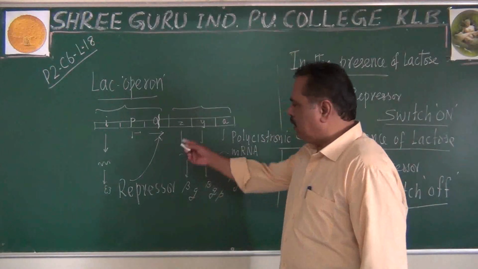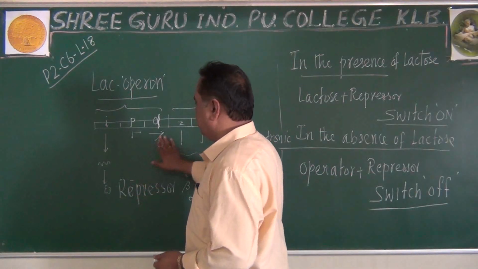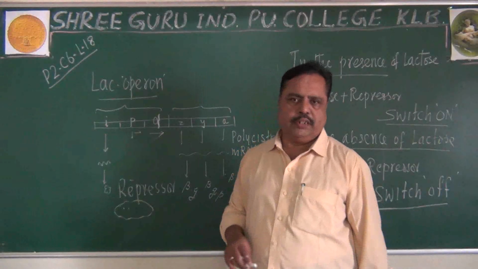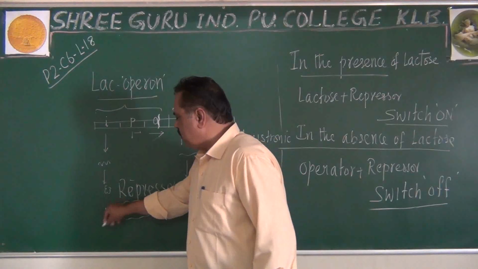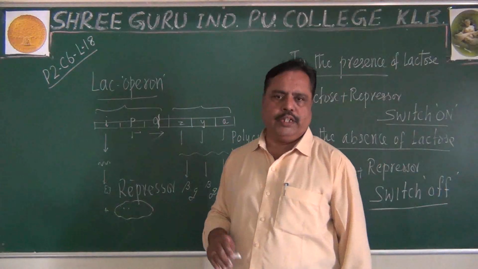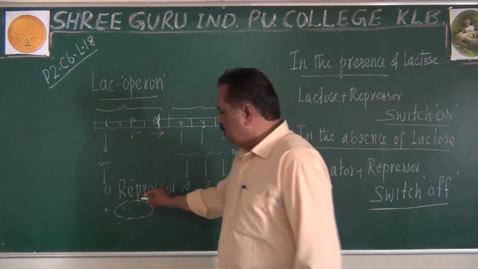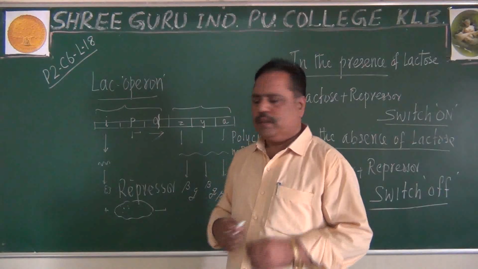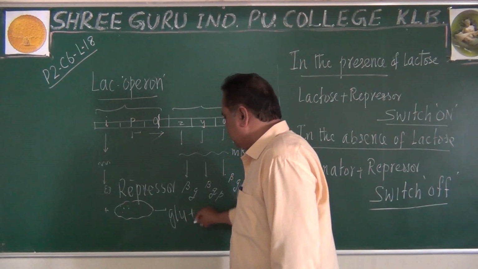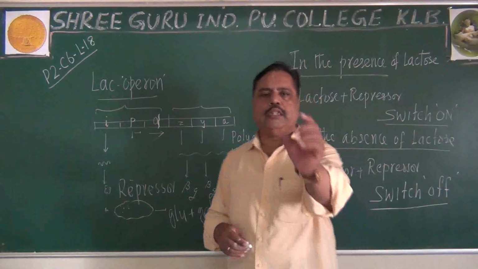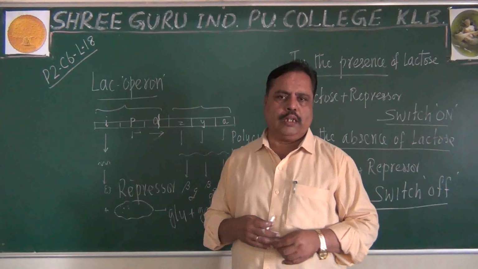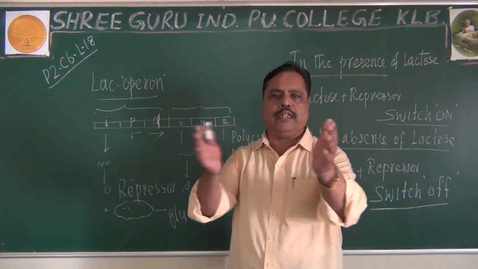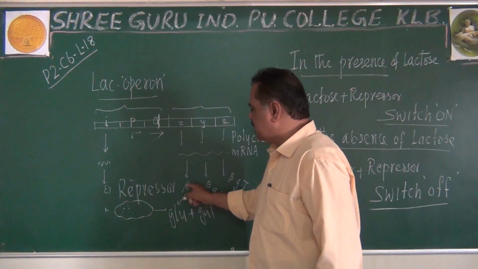Remember one point. We are providing lactose to the medium. Imagine, when I give 1000 molecules of lactose, those 1000 molecules of lactose will combine with the repressor protein. Now what happens once all the 1000 molecules of lactose are converted into 1000 glucose and 1000 galactose? Imagine this point. Each lactose molecule will give you one glucose and one galactose. They will be digested by means of the beta-galactosidase enzyme.